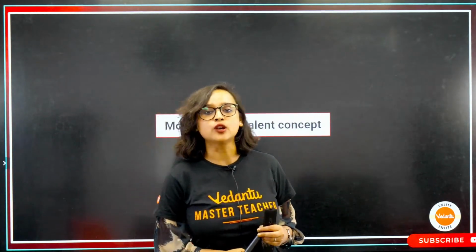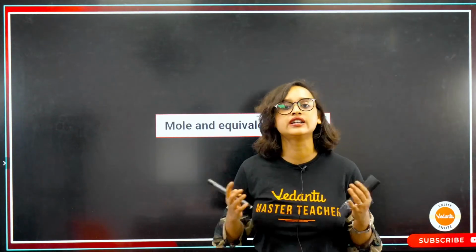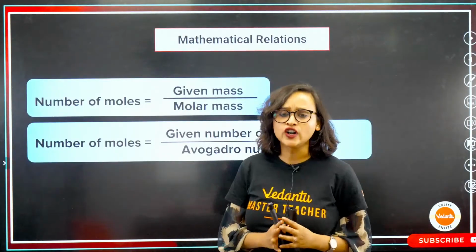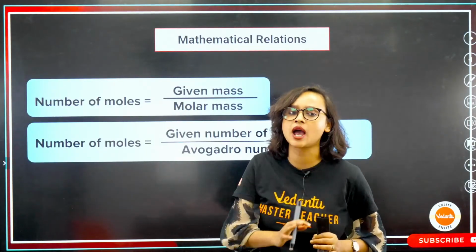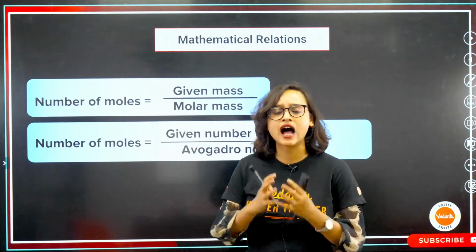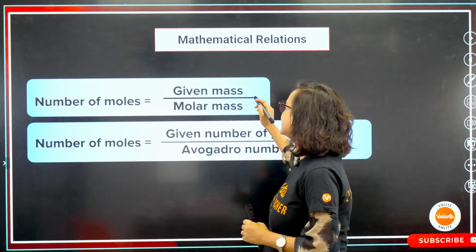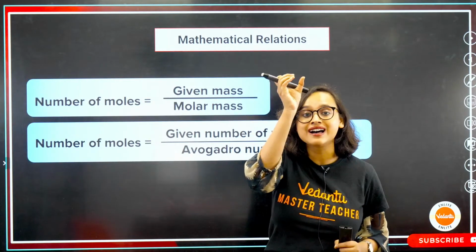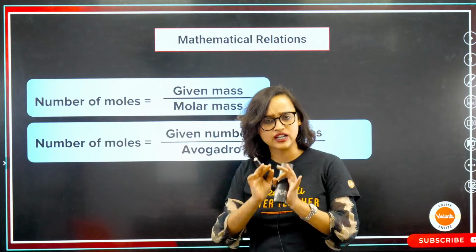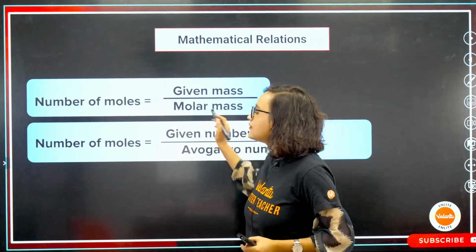Let's begin. So, mole and equivalent concept. We have seen that at least one question will definitely be there in your paper. The first thing we have to know in this chapter is number of moles. How do you calculate number of moles? It is given mass, whatever mass is given in the problem, divided by molar mass.